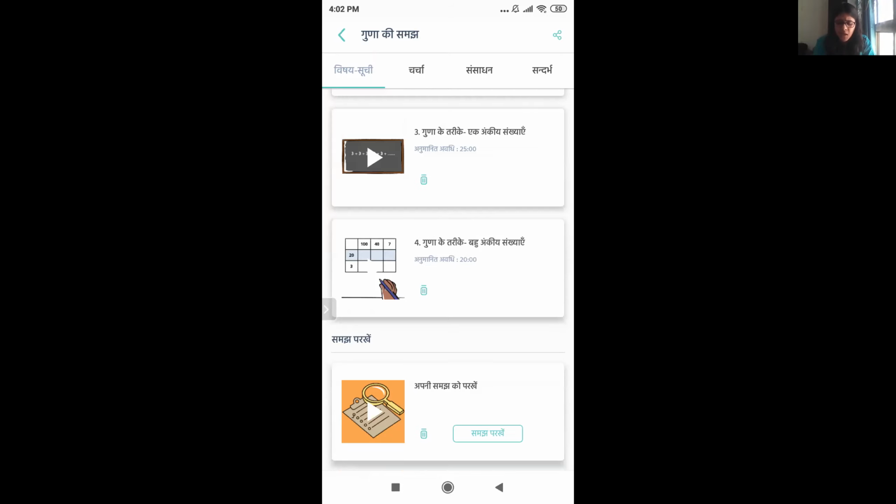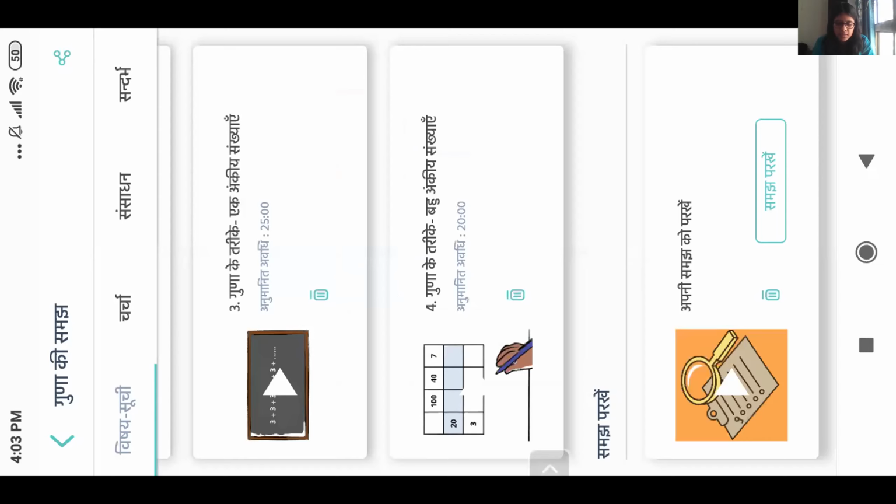Then at the bottom, you can see the section of Samajh Parkhe. So that is basically the assessment. So when you are ready for the assessment, you will click on this Samajh Parkhe button. I'm just going to pause it as soon as it appears. Just give me a moment. Yes. So your assessment will start playing and it will have different questions. You will keep on attempting them. I can show you just how it works.